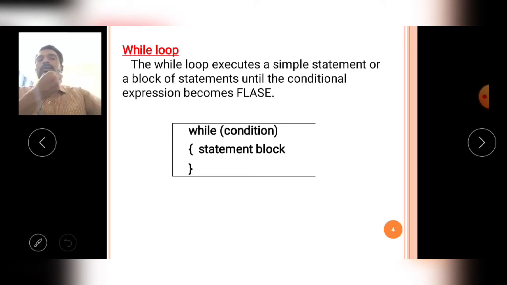Now observe the syntax carefully. Use the keyword while, and in the parenthesis I write the condition. Then with the open curly brace and close curly brace, we construct the statements block. First the while loop verifies the condition expression. If the condition expression is true, it executes this statement block.